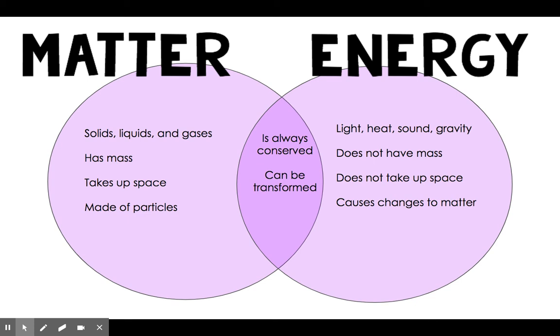So, in summary, matter and energy have two very important things in common: they are both always conserved, meaning they cannot be created or destroyed, and they can be transformed into different states. However, matter is solids, liquids, or gases that have mass, take up space, and are made of particles, while examples of energy are light, heat, sound, or gravity. Energy does not have mass and does not take up space, but it does cause changes to the matter around us. And we will be exploring these ideas in more depth as we continue with our thermodynamics unit.